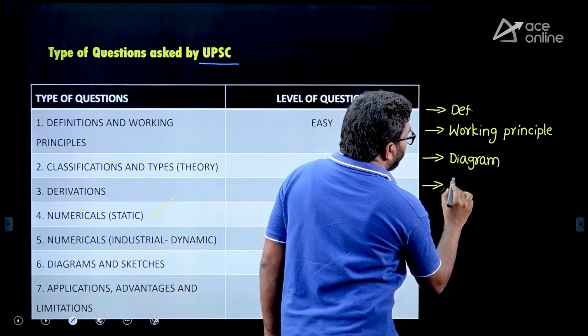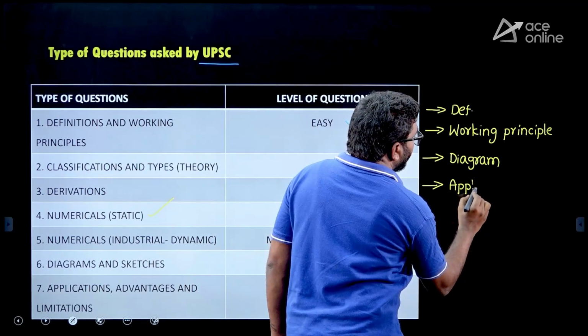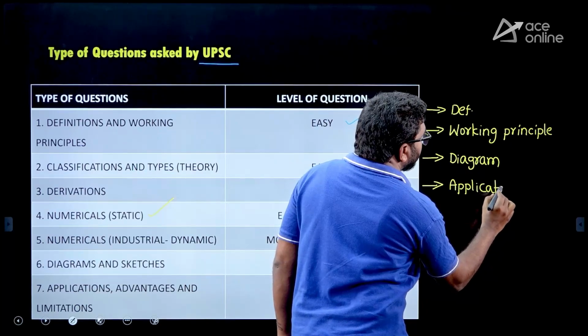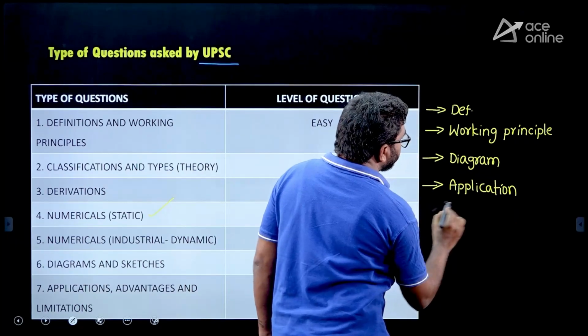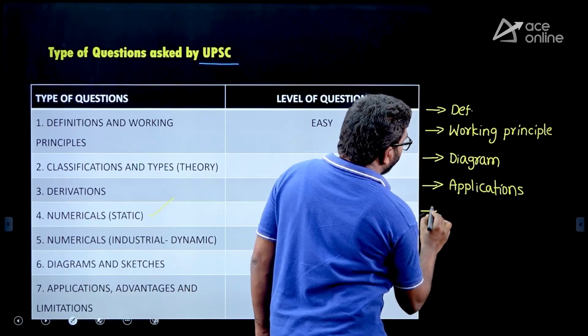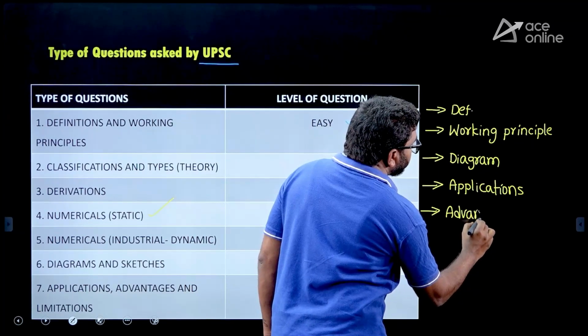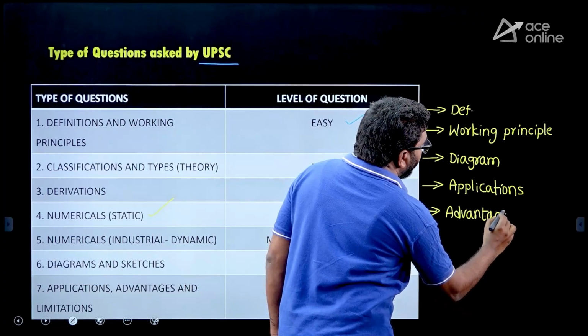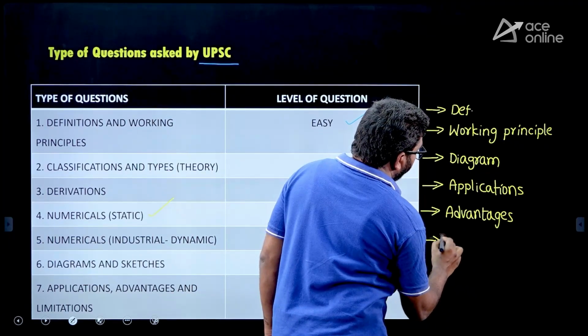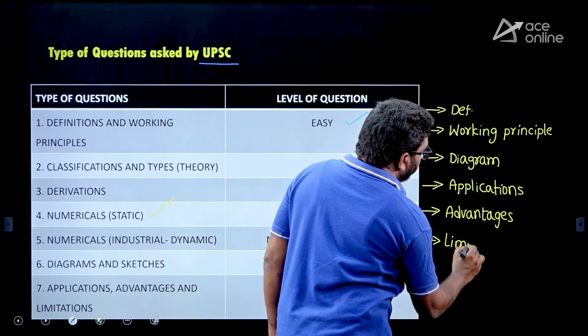Next, applications of this, and then advantages and limitations.